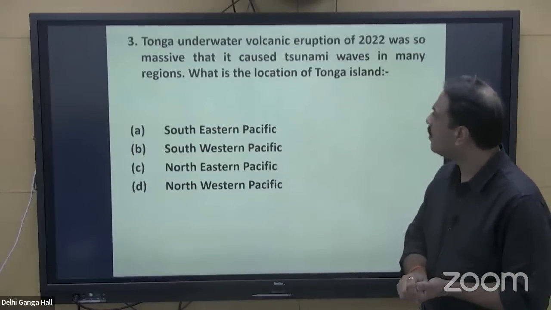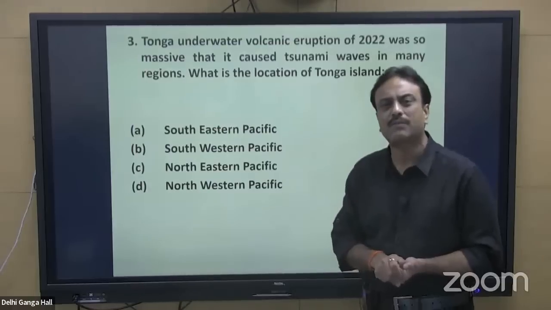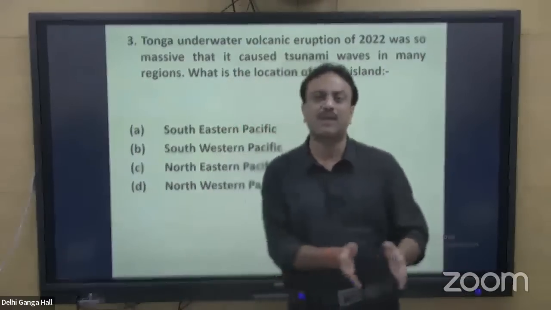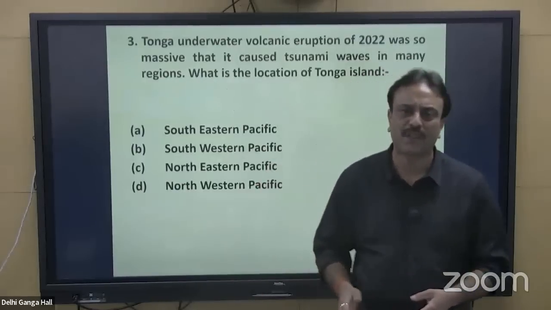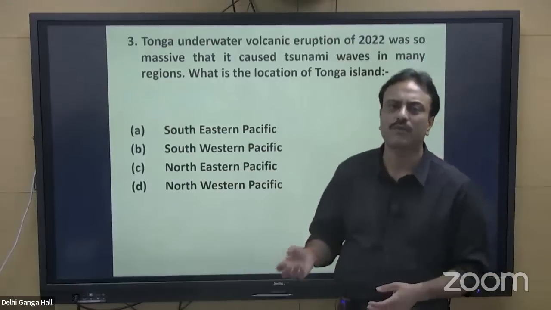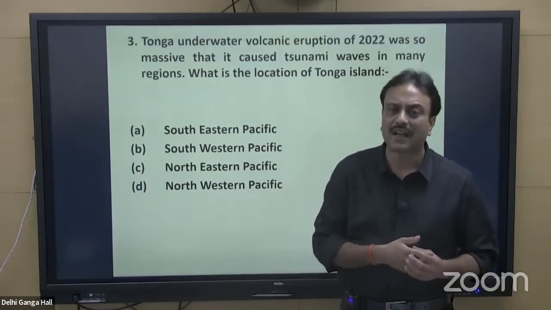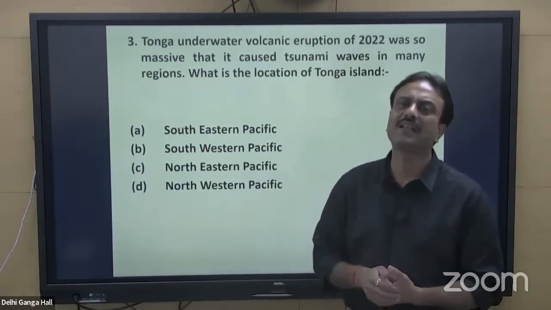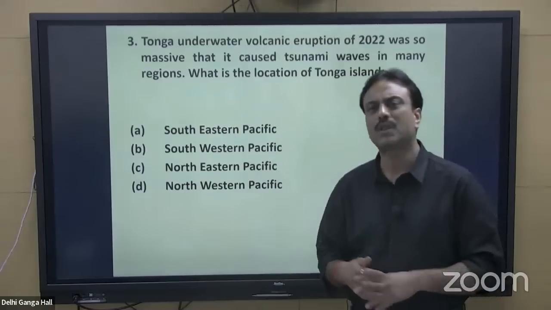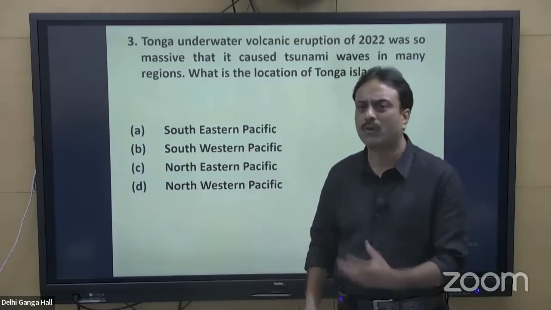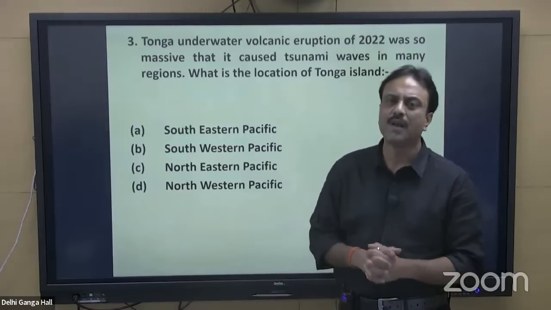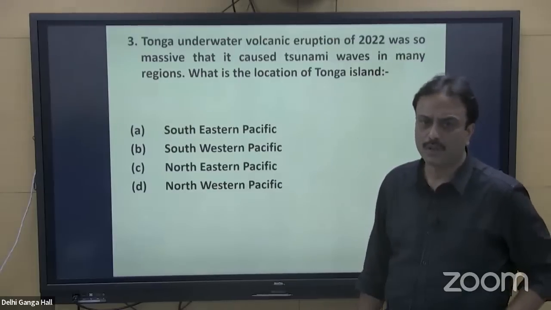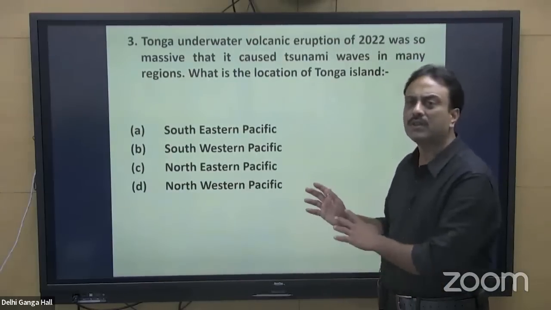However, the Tonga underwater volcanic eruption of 2022 was such a massive eruption that it took place in some part of the southern Pacific, and it was so very large that it transferred shock waves not only to the surrounding region but as far as the coastal area of North America. The coastal areas of South America and Australia were no doubt impacted by this eruption, but something happening in the South Pacific and the tremors traveling even to North America is something very big. That was the Tonga volcanic eruption.